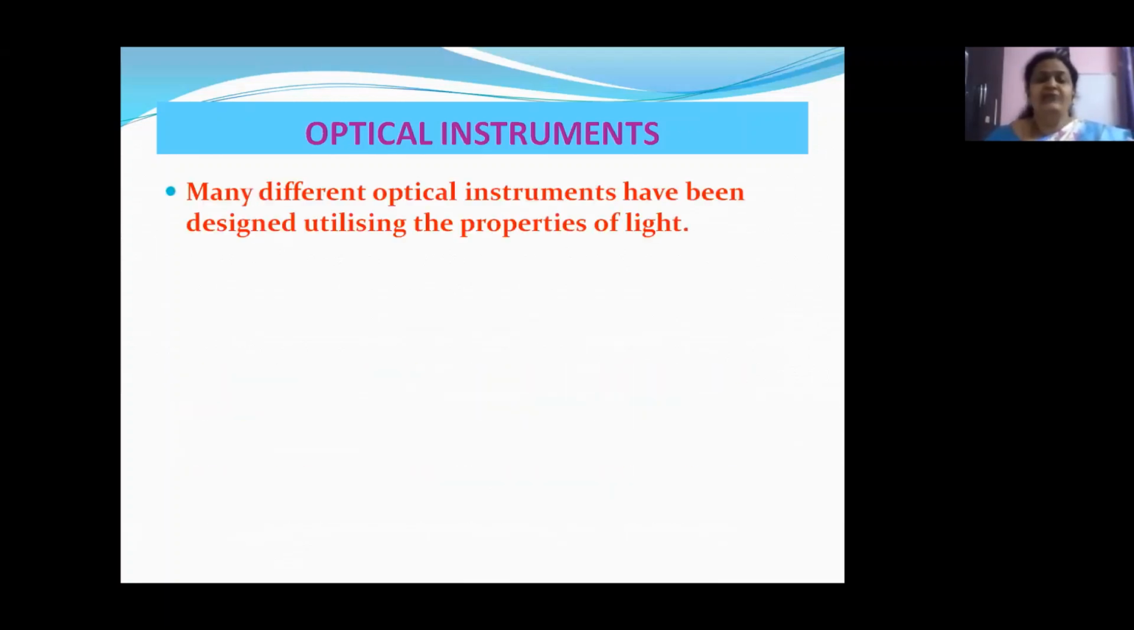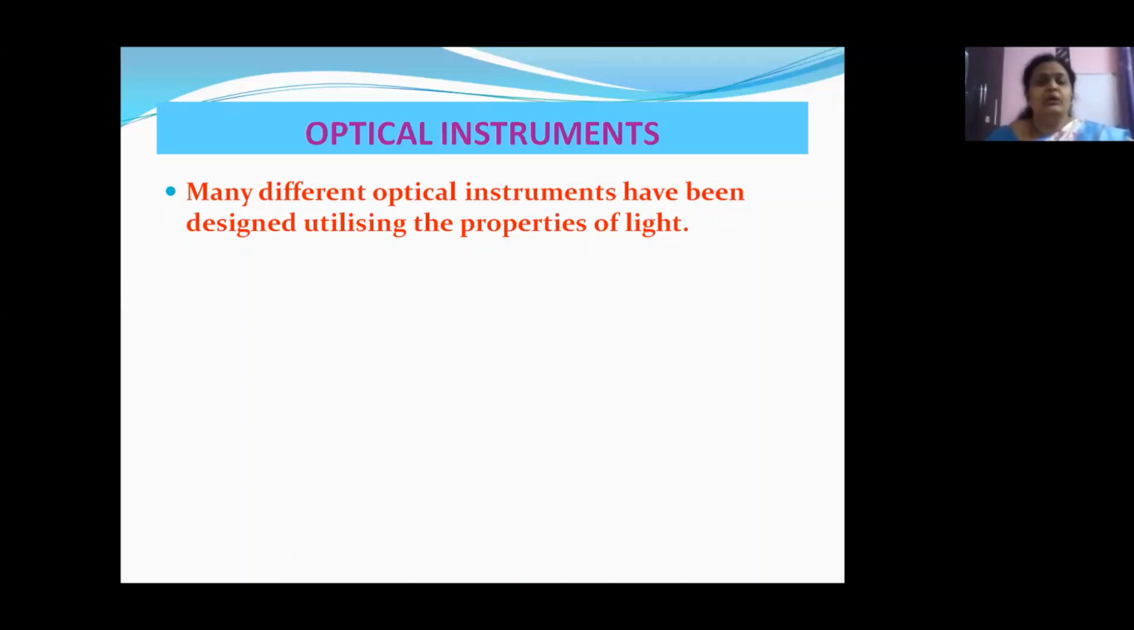So many different optical instruments have been designed utilizing the properties of light. Light behaves differently. It can reflect, it can refract. Now we can see it can disperse also, it can scatter. So light behaves in different manners when it encounters different types of media. When light passes from one medium to another medium, it behaves in a certain manner. When light comes back into the same medium, it behaves in a different manner. So depending upon the angle of incidence and everything, light has its own way.